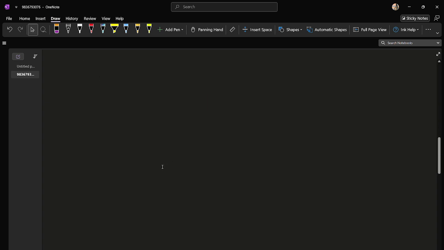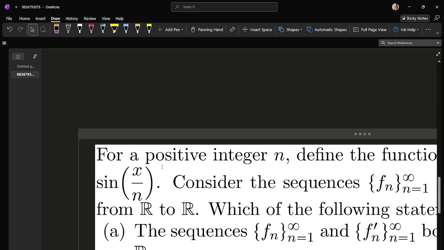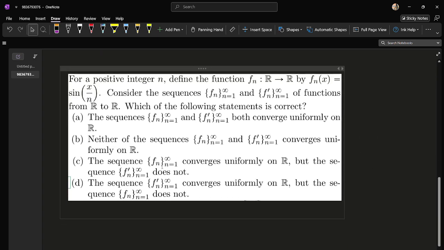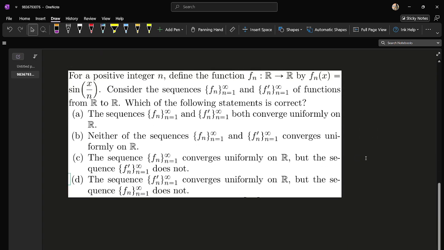Now we are solving a TIFR GS previous year question, which is from this year, 2025. The question is telling us that for a positive integer n, define the function fn from R to R by fn(x) = sin(x/n). Consider the sequences fn and fn dash of the functions from R to R. Which of the following statements is correct?